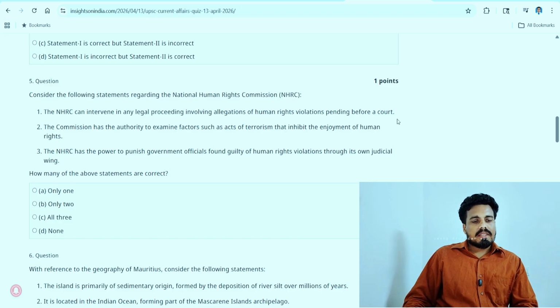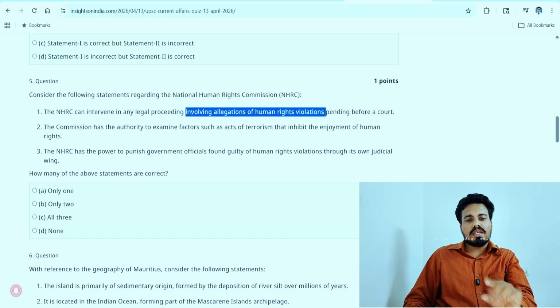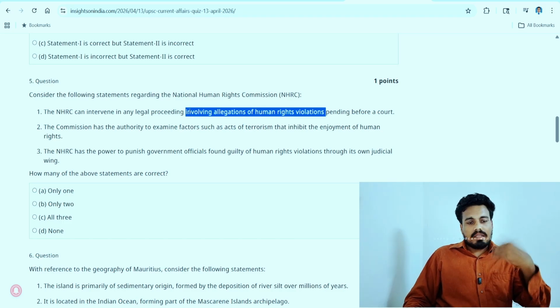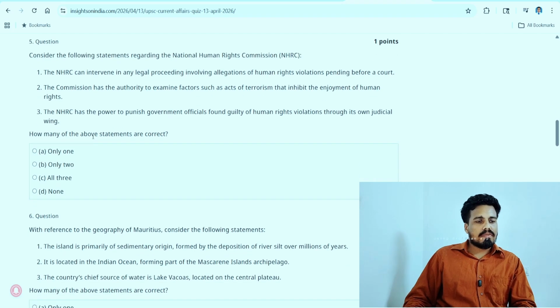So this can be right. Although this is extreme, the specific case has been mentioned here, that is, involving human rights violation. Due to this, a specific topic is given. That's why any legal proceeding involving human rights violation. Other than that, it cannot intervene. So this can be right. Statement 1 can be right.